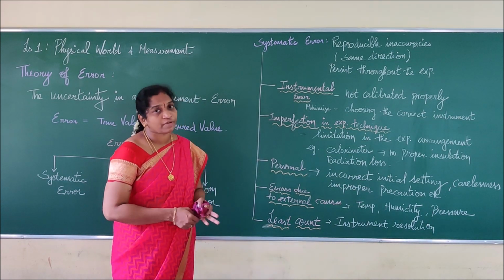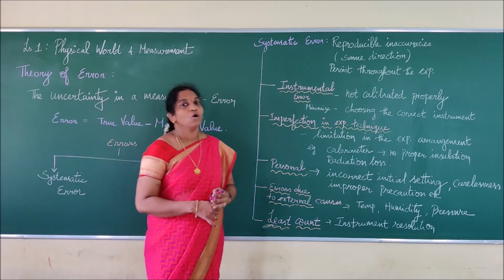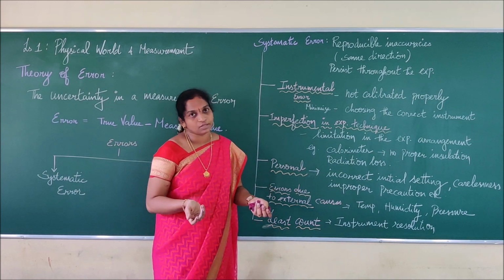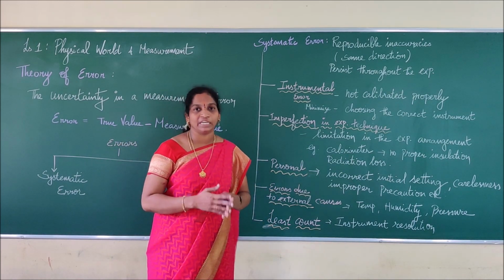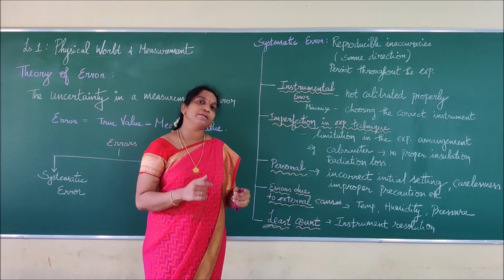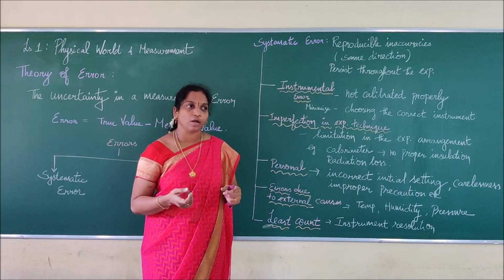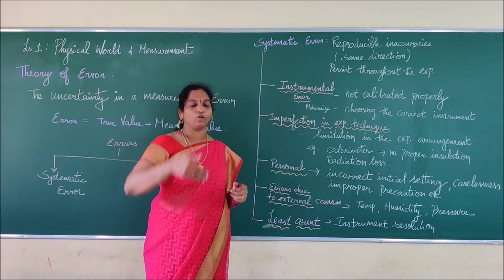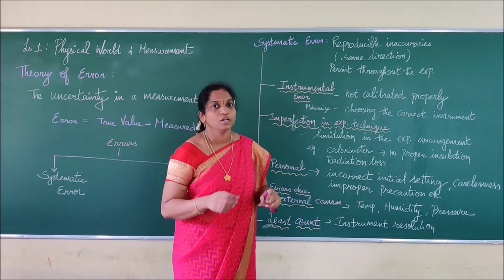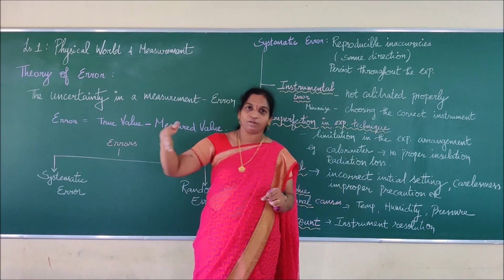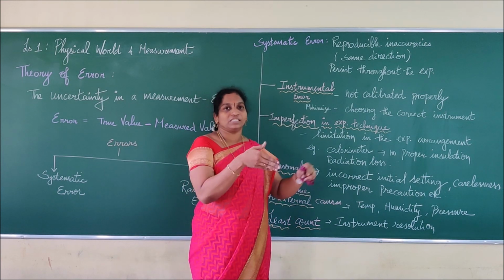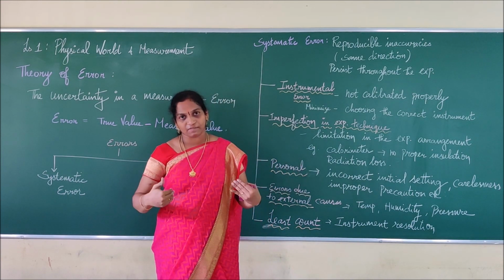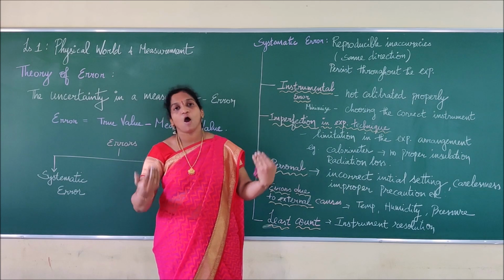So what do you understand from that? Instrumental means what? All things are said to be instruments. So while they are manufacturing in industries, they may calibrate in a wrong manner. Calibration means what? You will say that lines will be there. If you take your normal meter scale, there will be a black line marked to tell about 1 centimeter, 2 centimeter. On the other side, we can have a millimeter in some scale, or we can have an inch.